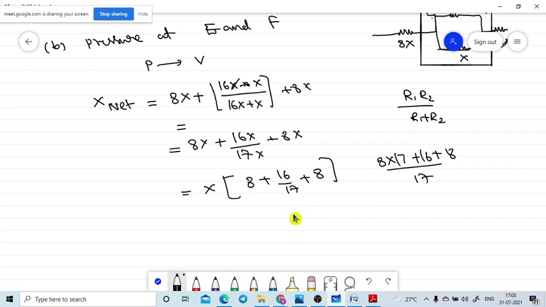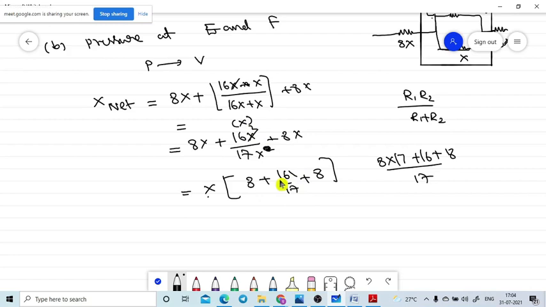I took X common, na? X square is there, X is there. That is equal to X will remain here. So that's why I took common out. Okay, na, then now it's okay, na?